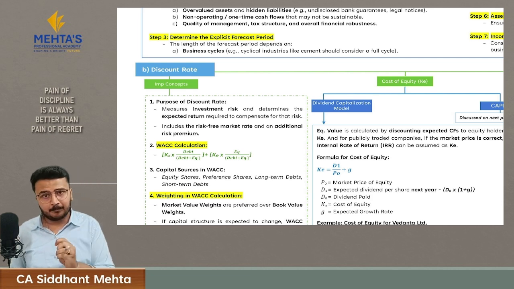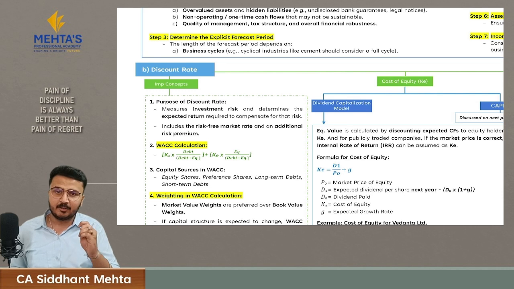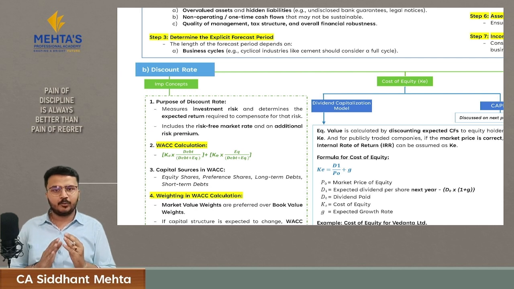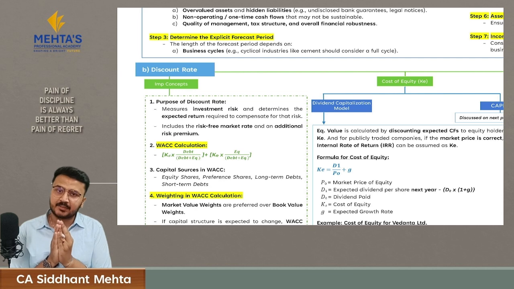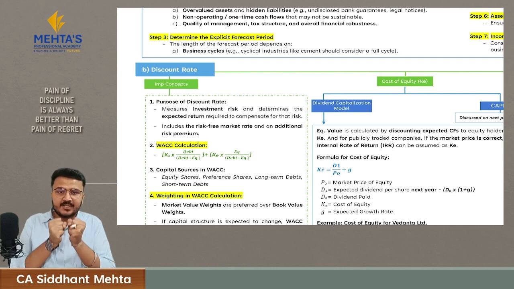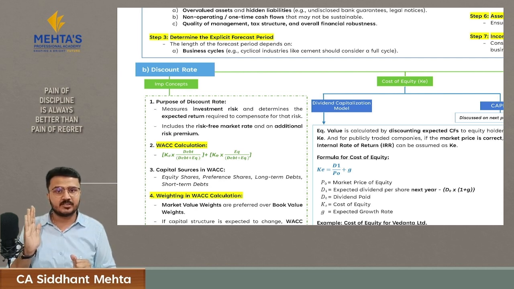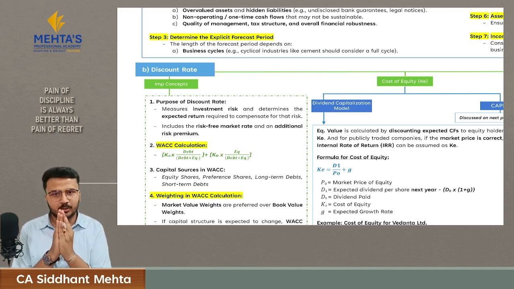But for the company, it represents the cost of raising funds from an equity holder or a debt holder. Because at the end, what the investor is expecting from the company is what the company has to provide. Hence for investor, this is expected return, and for a company, this is a cost.